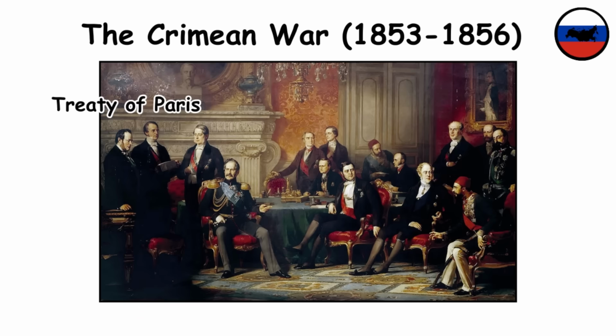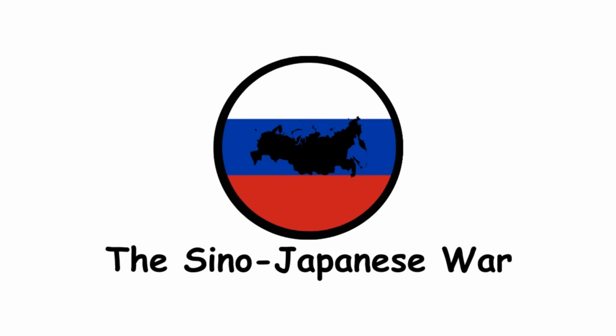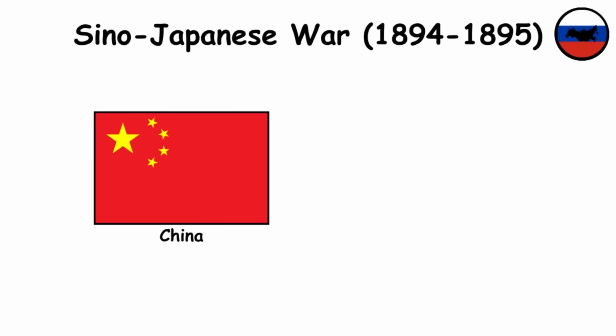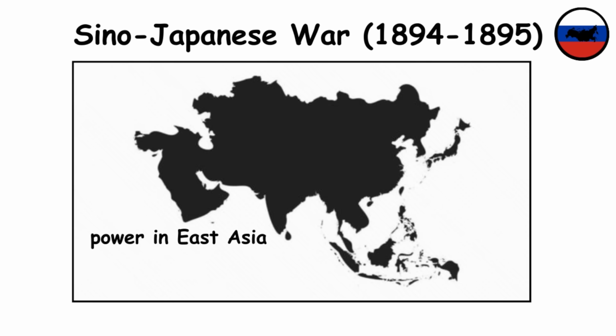The war ended with the signing of the Treaty of Paris in 1856, which confirmed Russia's loss of influence in the Black Sea. The Sino-Japanese War. This war occurred between China and Japan from 1894 to 1895. It was fought for control of Korea and influence in East Asia.